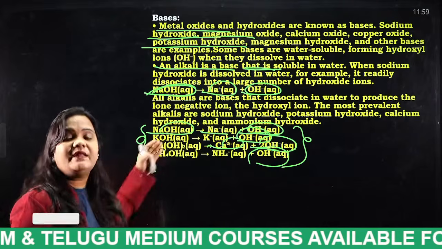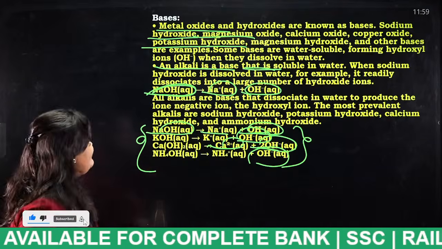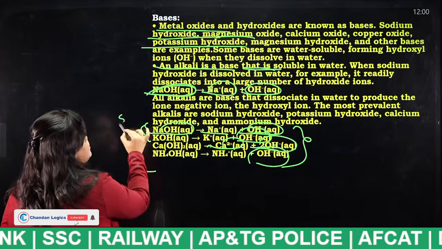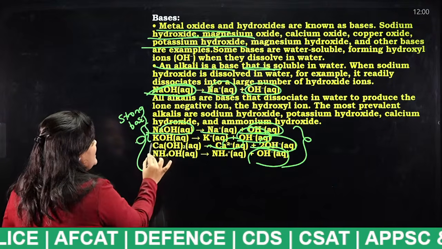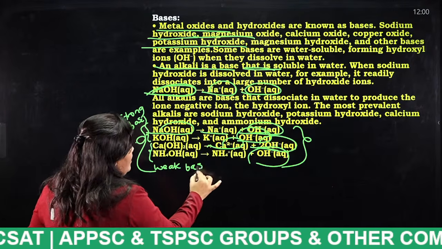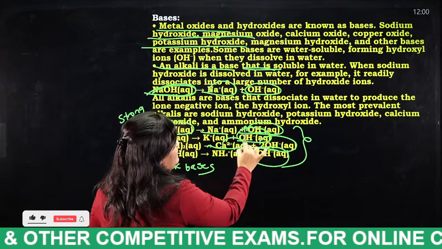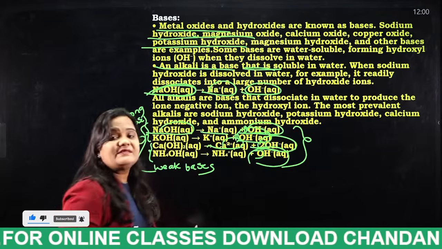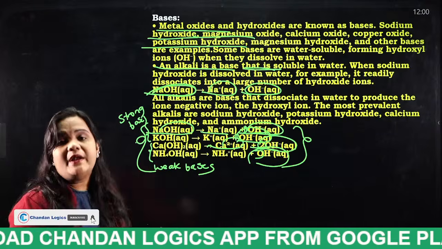These are all the equations related to bases. When we look at this, the top two are considered strong bases, and the bottom two are considered what? Weak bases. Why? Because when we observe, there is no number for the top two, and when we observe here, there is a numbering. By this we can say that the top two are strong bases and the bottom two are weak bases.